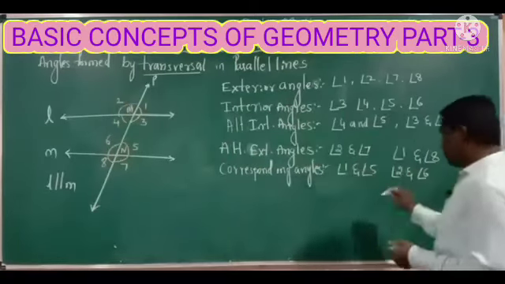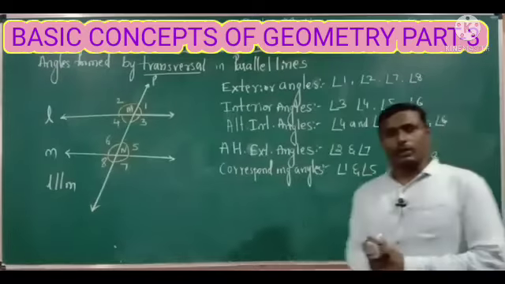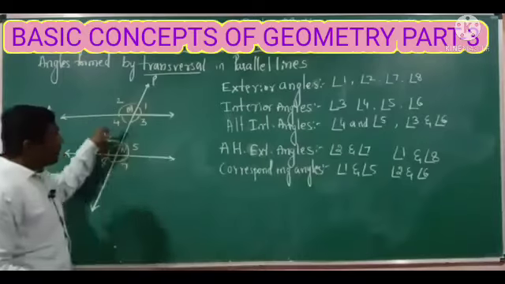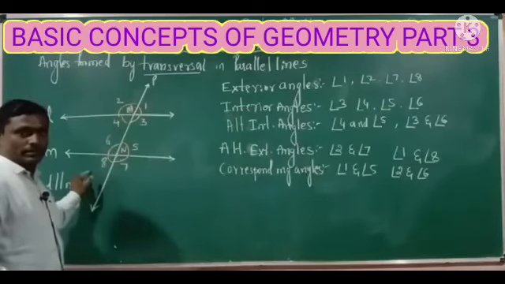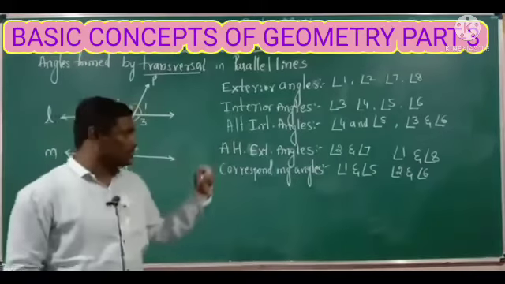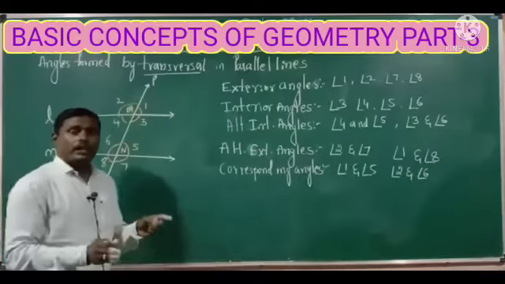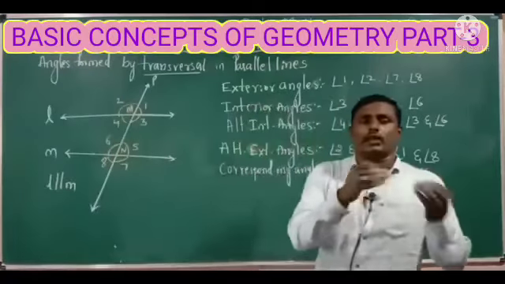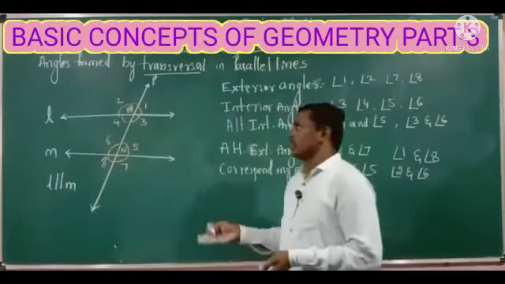If these two pairs are upper corresponding angles, again we are getting two more pairs, right? So those two more pairs are lower corresponding angles. Simply we write them as corresponding angles, but we classify them as upper corresponding angles and lower corresponding angles, right?